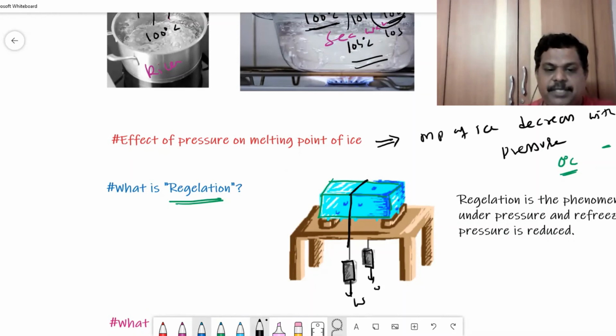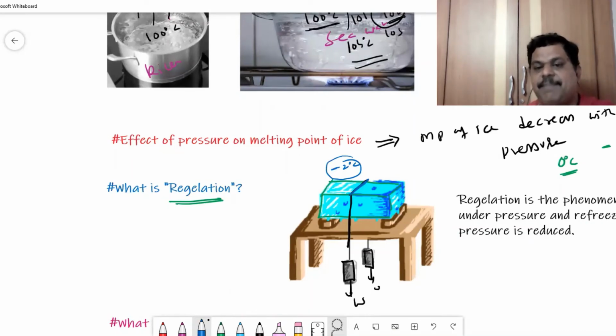We know that, for example, here the temperature of the surrounding is -2 degrees centigrade. So ice won't melt. But since you are exerting pressure on this ice, even at -2 degrees centigrade, the ice will melt. Since ice melts to water, this metallic thread passes through this block.